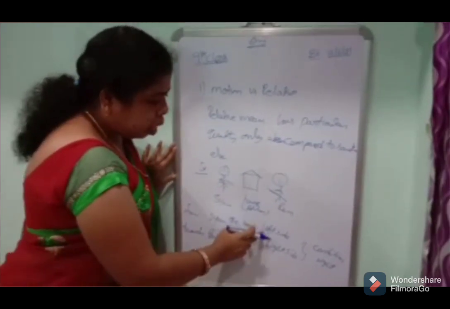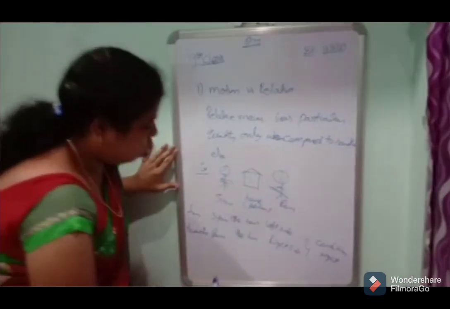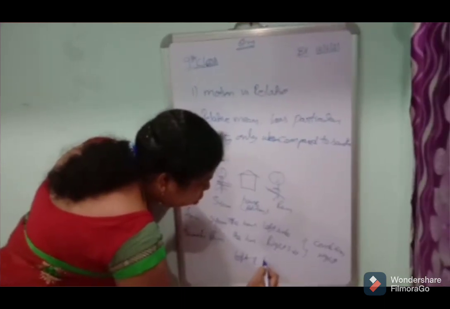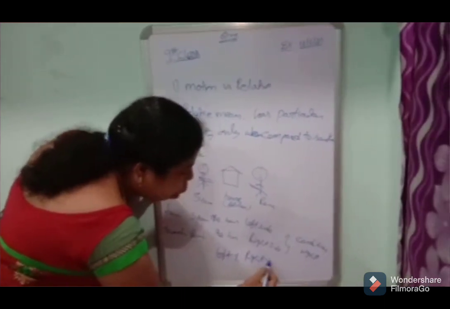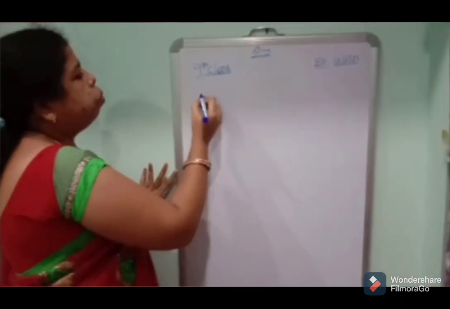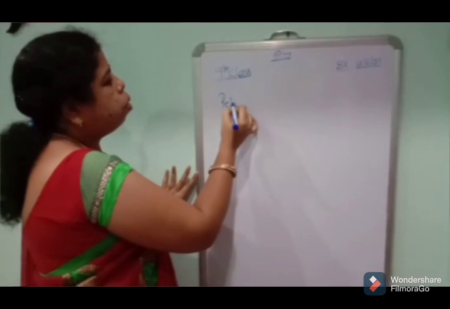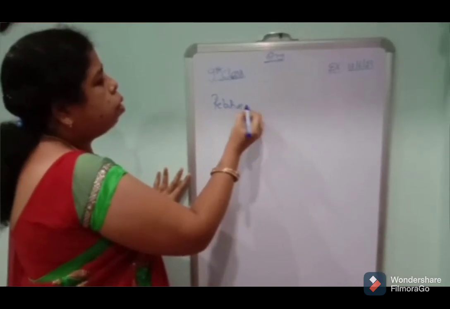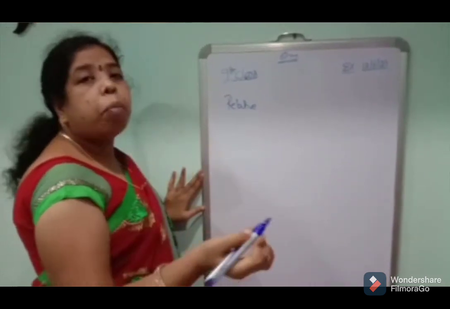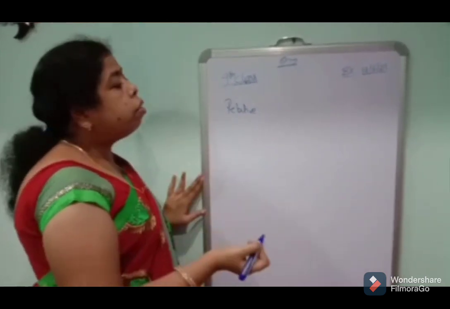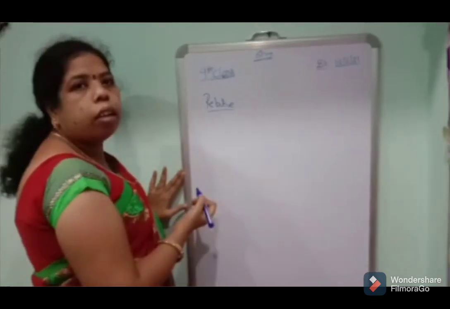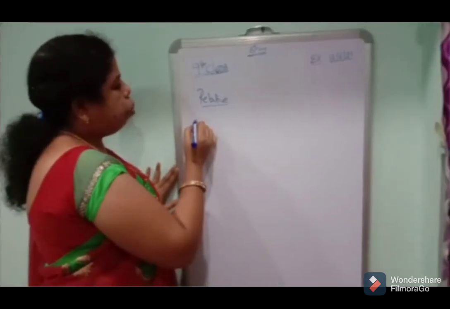That means left and right are relative. That means comparison. Relative means when compared with something else. It is a physical quantity.